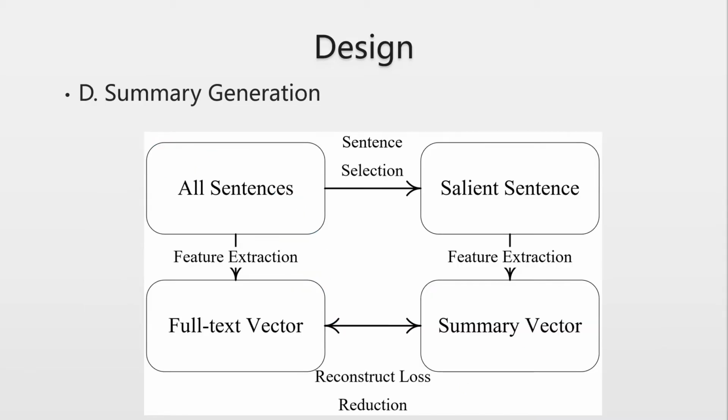For the summary generation, we first extract features from every sentence in the bug report and integrate them by adding them together. By doing this, we obtain a full text vector representing the textual information in the entire bug report. Meanwhile, we select part of the sentences from the bug report as the summary, and reconstruct the full text vector, which we refer to as the summary vector. We compare the reconstruction loss between the full text vector and the summary vector. A lower value of this loss indicates that the selected sentences contain more domain features of the entire bug report.